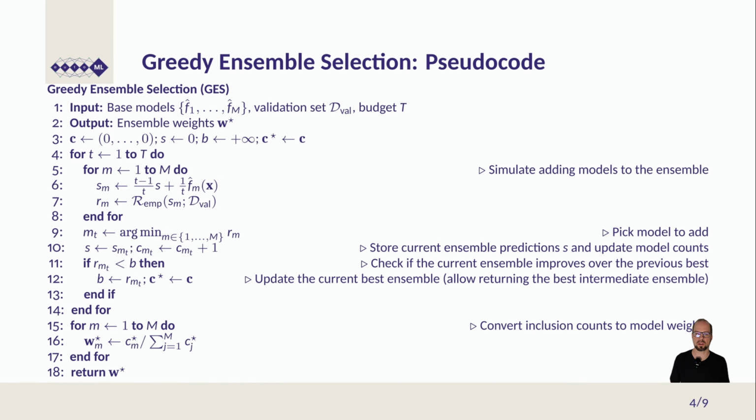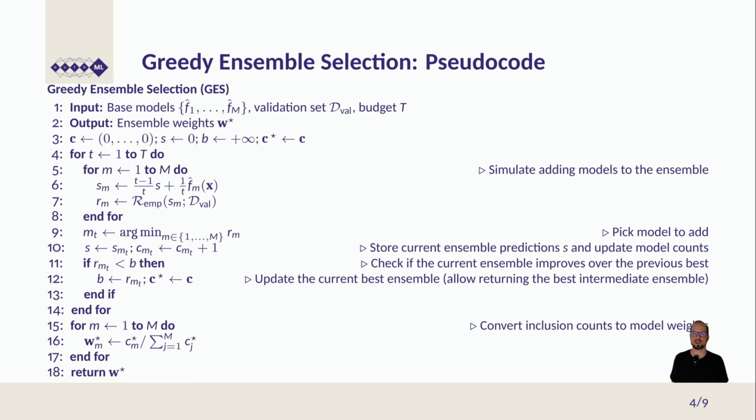This is what the pseudocode for this procedure would look like, more formally. As mentioned before, we have base models as input, a validation set, and a budget, and the output are the weights of the different models. In line 3, we initialize several variables that we need for state tracking: the counts of how often every model is used, then the current predictions, the score of the best model, and also the current best counts that we use in the end to return the best model at an intermediate step.